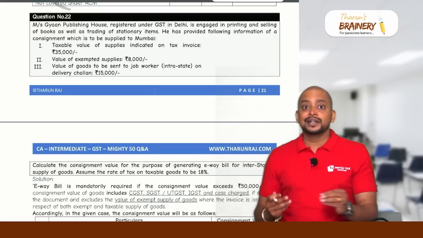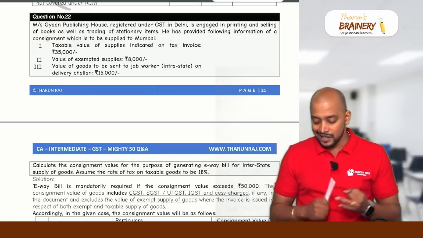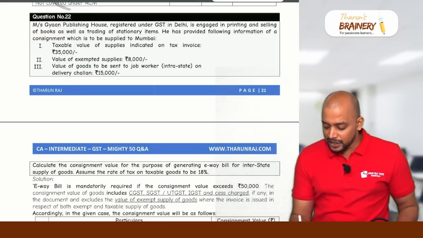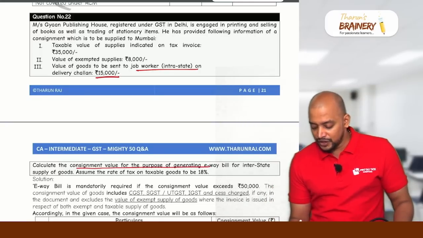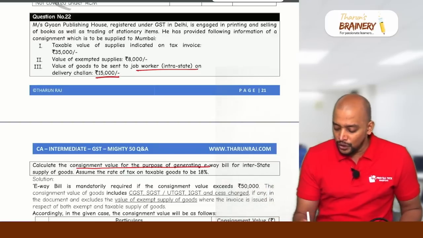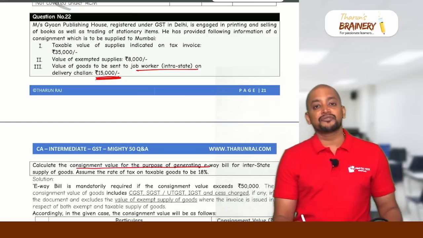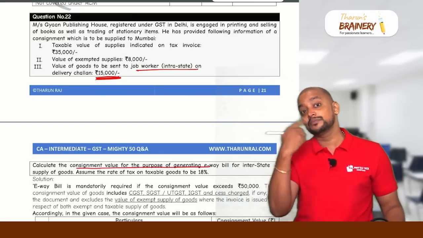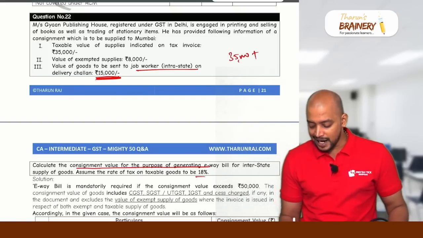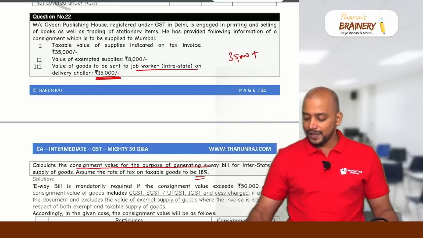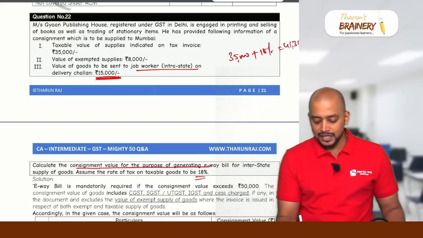But this 50,000 limit is not applicable in case of handicrafts and goods sent on job work. Now here, goods sent on job work is 15,000. So calculate the consignment value for the purpose of generating e-way bill, even though this 15,000 is not a supply. The value of goods sent to the job worker, 15,000, is not a supply, but it should be taken. But exempted supply should not be taken. So 35,000 taxable supply, on that GST 18%. So 35,000 plus 18% will come to 41,300. And exempted supply, don't take.